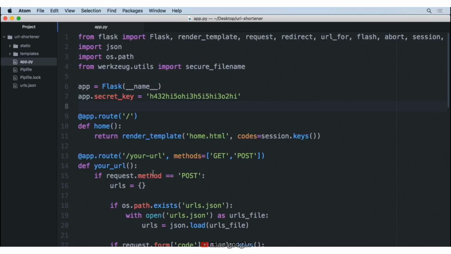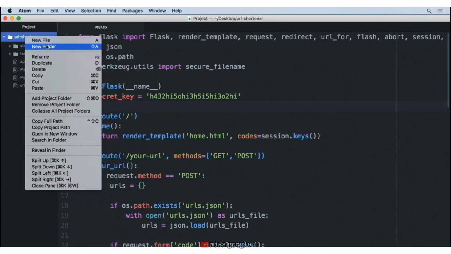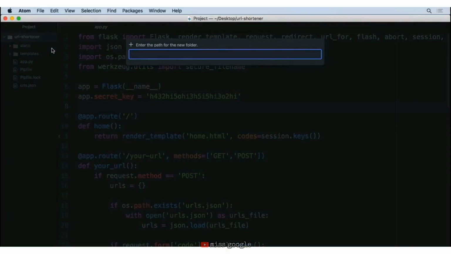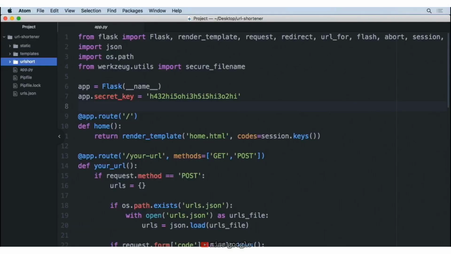So the first thing that we're going to have to do is create a new directory in our project, and we're going to call this url_short. This is going to be the name of our new blueprint. And I'm going to move my static folder in there, my templates, my app.py, and I'm going to keep the urls.json on the outside, although you could very easily change those as well. It's really a matter of, do you think other blueprints should be able to access this quicker from the outside? It's up to you there.